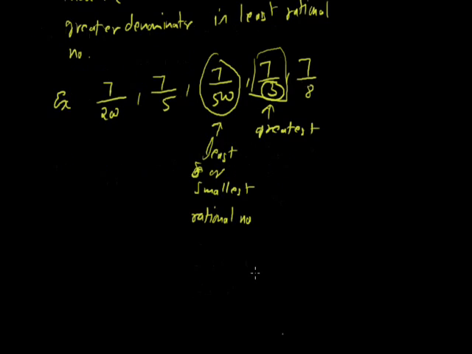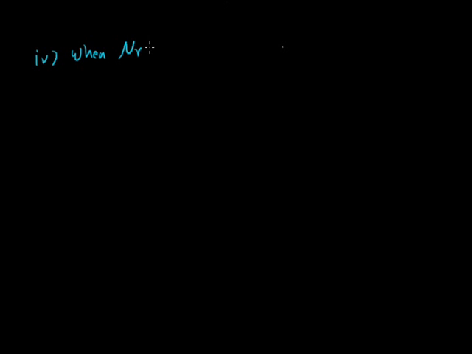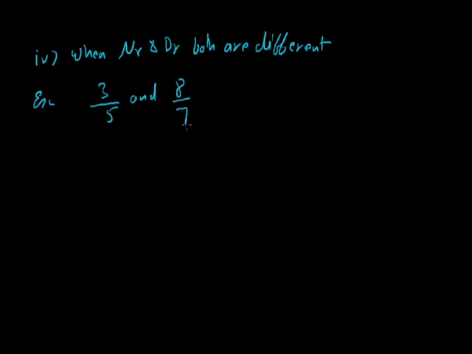Now let's see the fourth case, when the numerator and the denominator both are different. How can we compare two given rational numbers when the numerator and the denominator both are different? For example, let's say compare 3/5 and 9/11. Now we have to compare these two rational numbers, 3 by 5 and 9 by 11. Let's see how we can compare.